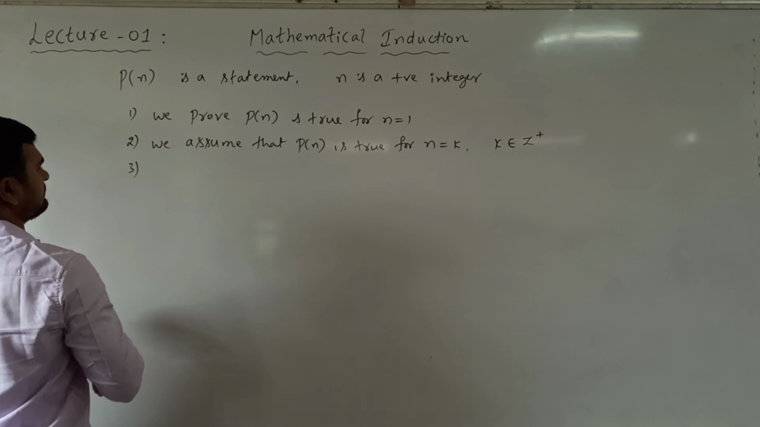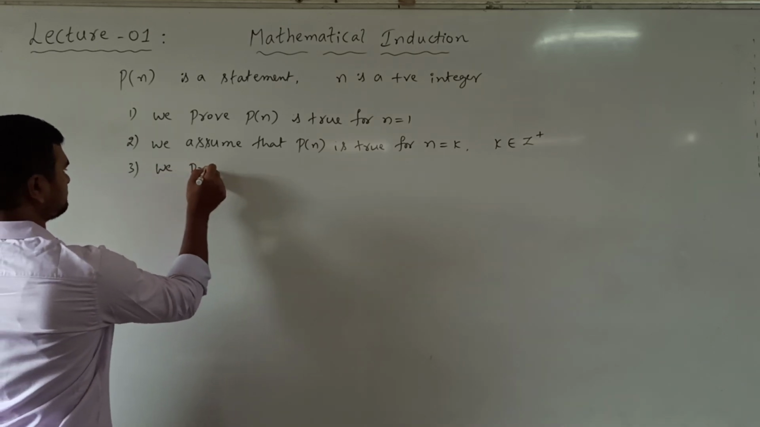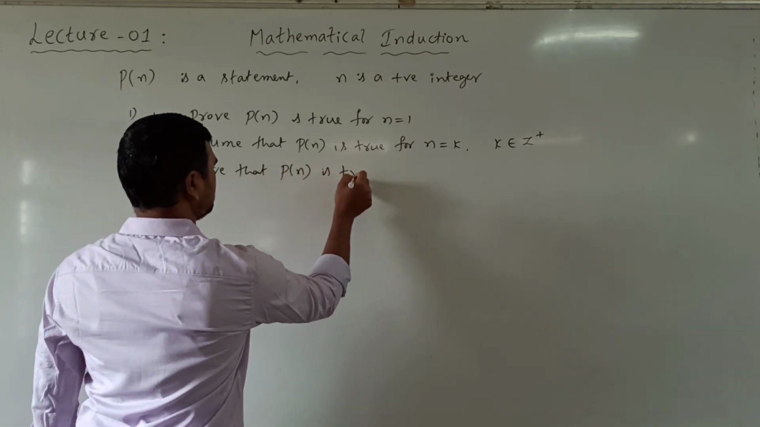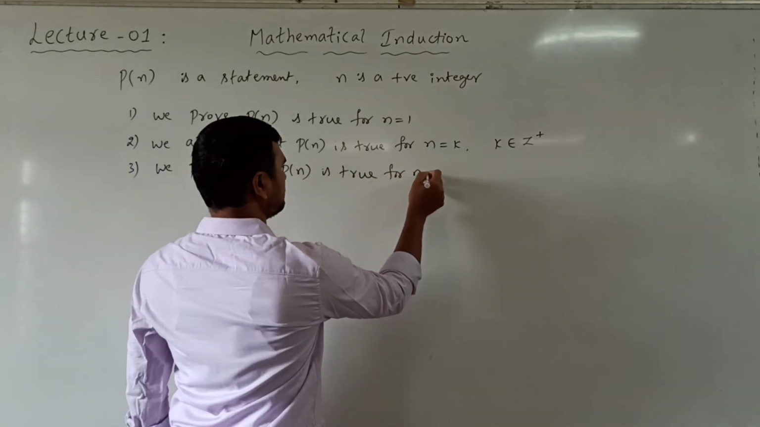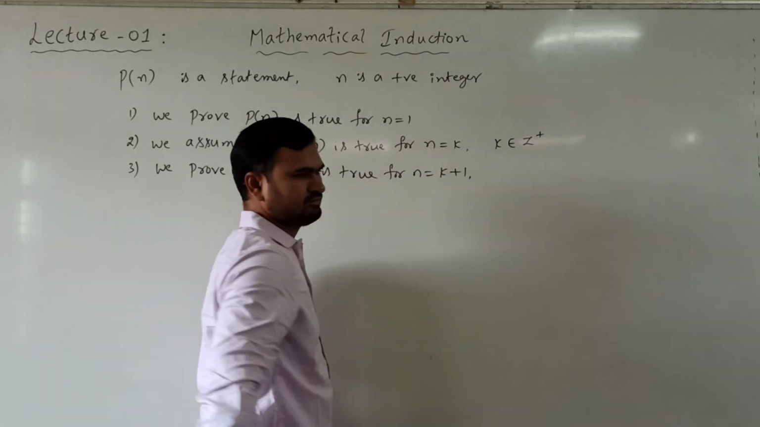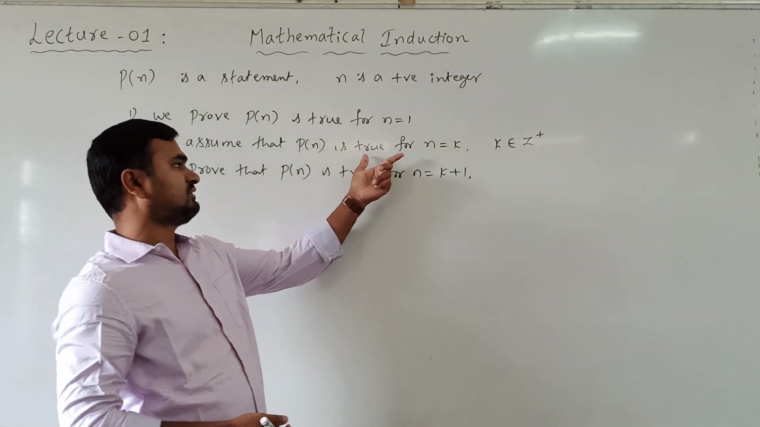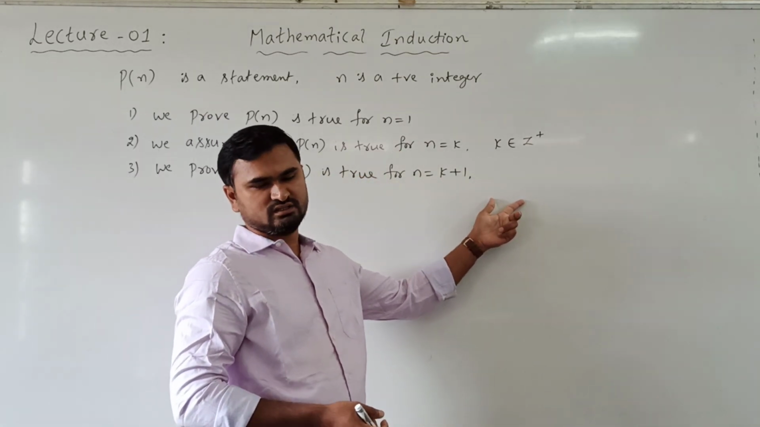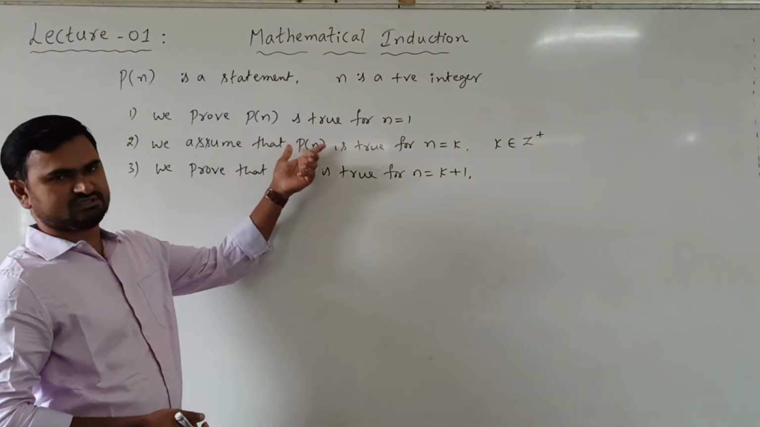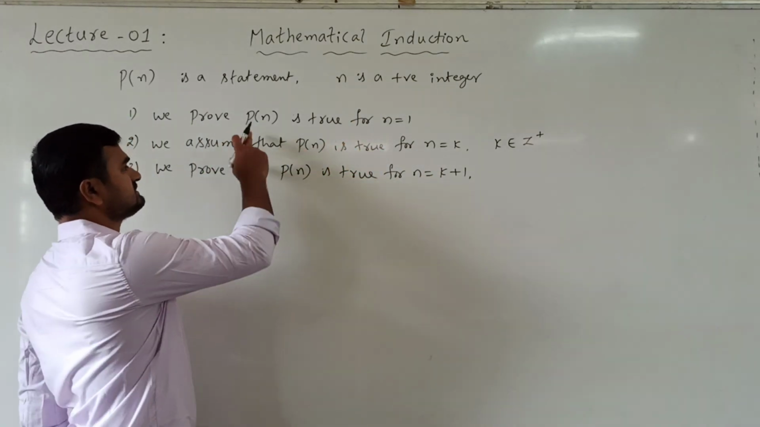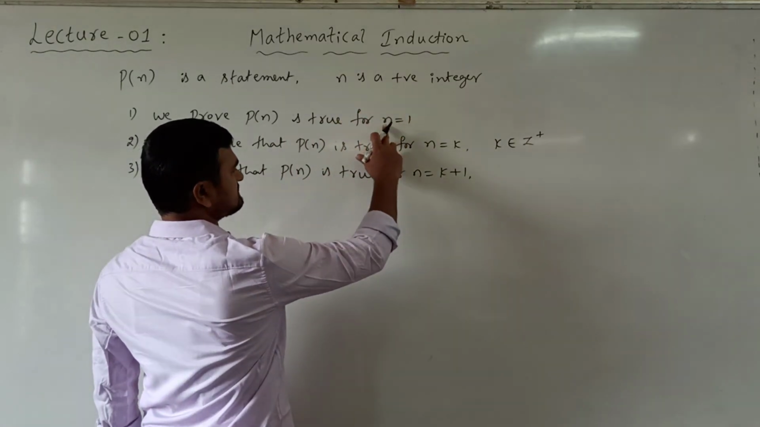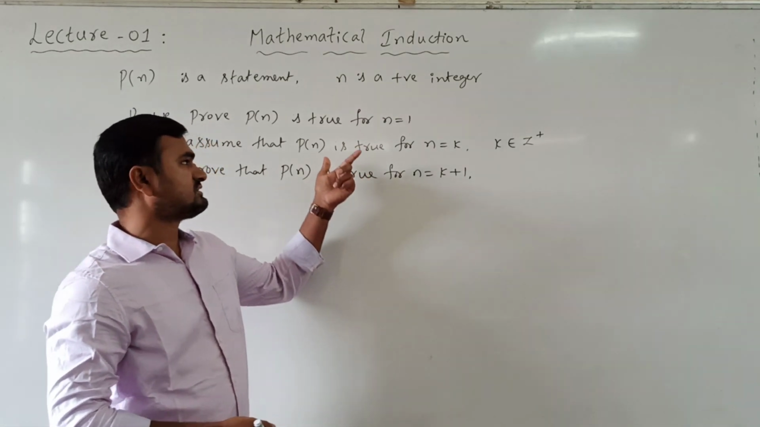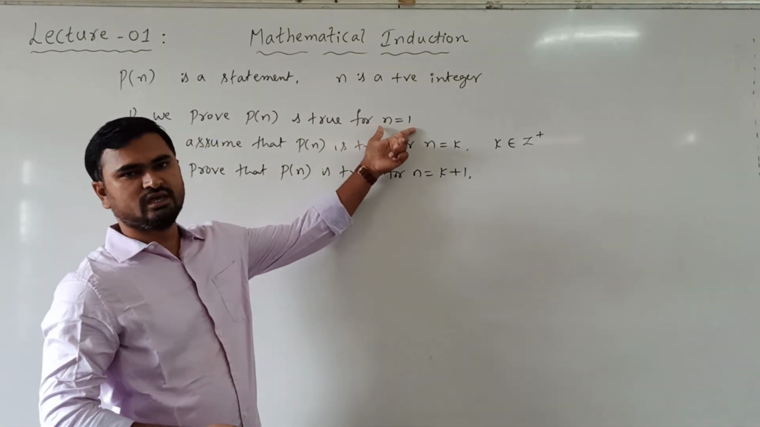Third step, we have to prove that P of n is true for n equal to k plus 1. Assuming it is true for n equal to k, we prove that the statement is true for n equal to k plus 1. Now if we can prove these three steps, then we can say that the given statement is true for all positive integers starting from n equal to 1.